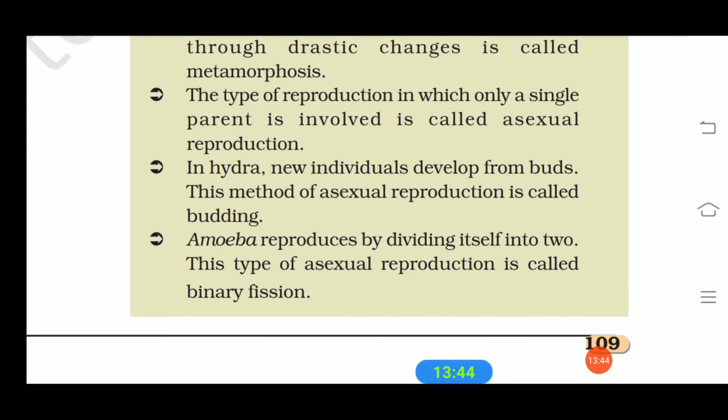In hydra, new individuals develop from buds, and this method of asexual reproduction is called budding. And the last point: amoeba reproduces by dividing itself into two. This type of asexual reproduction is called binary fission. So this is about your lesson, reproduction in animals.